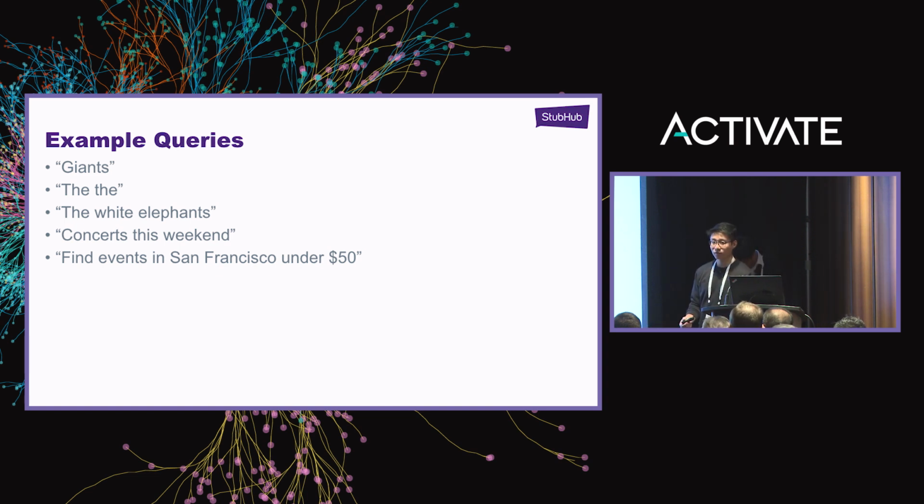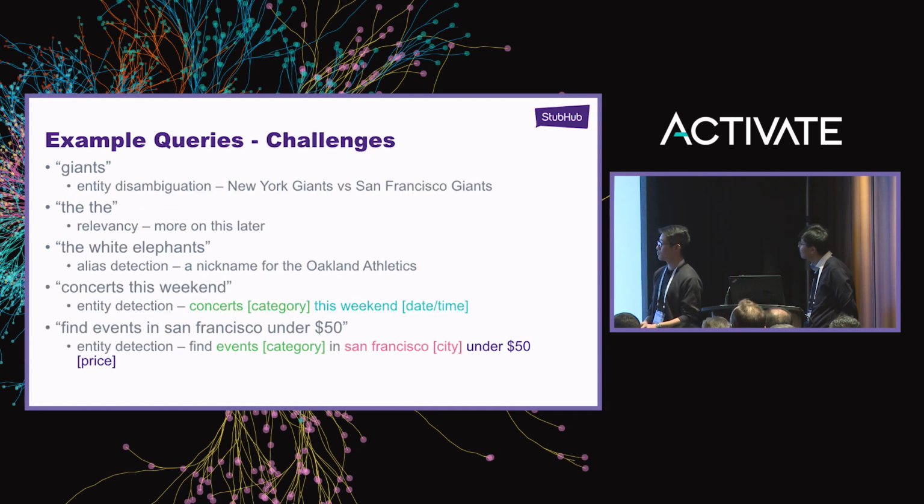Okay, can everyone hear me? About a year ago, we were looking at example queries. The ones on top are very simple: just Giants, or The, which is actually the name of a band, which is very confusing. And White Elephants is an alias for the Oakland A's. But the two queries on the bottom, concerts this weekend and find events in San Francisco under $50, we were never able to support initially. We wanted to move from these simple queries up top to these conversational type queries on the bottom. But as we went forward, each of these queries represented a certain challenge.